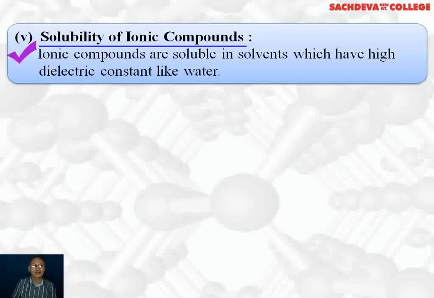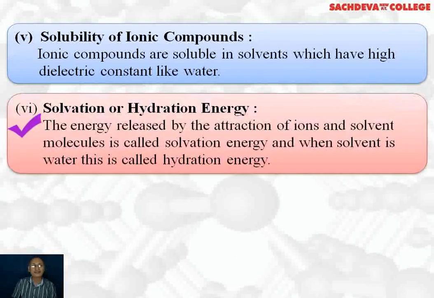Solubility of ionic compounds. Most ionic compounds are soluble in polar solvents which have a high dielectric constant. High dielectric constant means they are highly polar, like water. So ionic compounds are soluble in polar solvents, but insoluble in non-polar solvents. Most ionic compounds are soluble in water. There is another factor which decides whether the ionic compound is soluble or not. This is called solvation or hydration energy, and it is a very important concept.